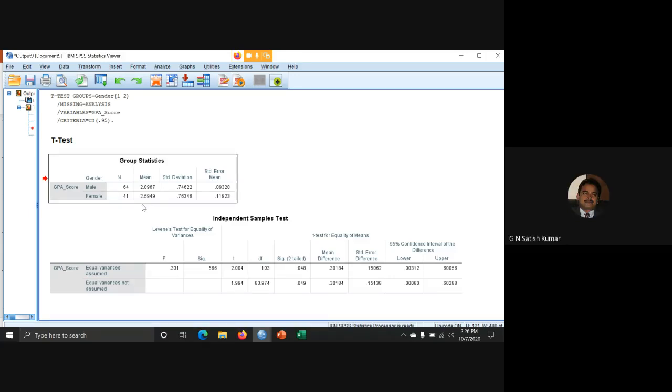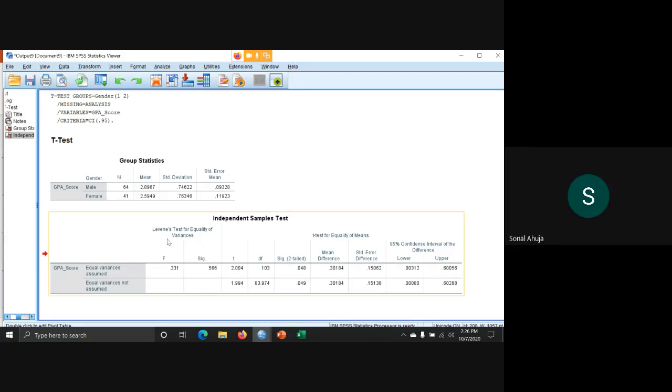For understanding which value to use, whether you must use 0.048 or 0.049, we need to check this homogeneity test. These values are coming different. We need to understand the homogeneity of variance.